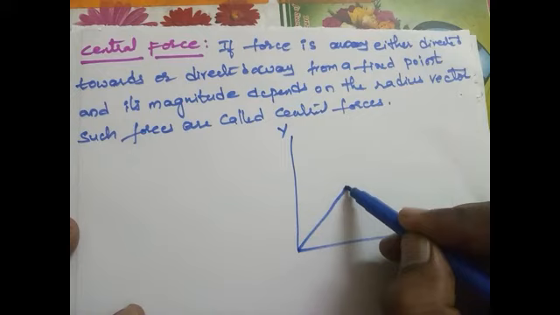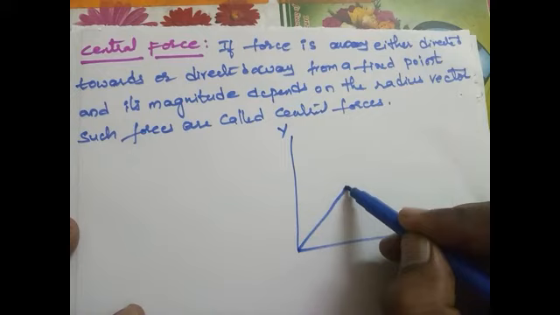Here r cap cross r cap equals 0, as we know that i cross i equals 0, and the curl of the unit vector also becomes 0. Finally the total is 0, and the curl of central force is 0.